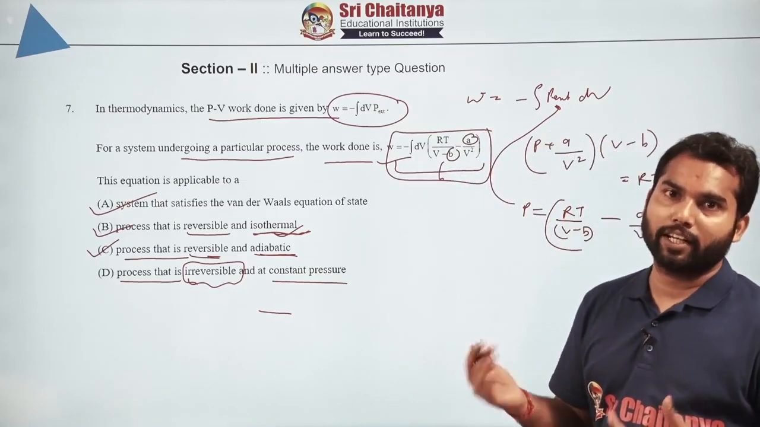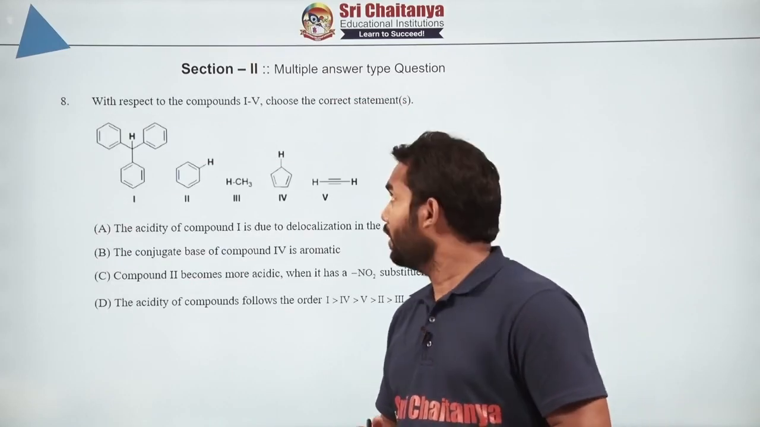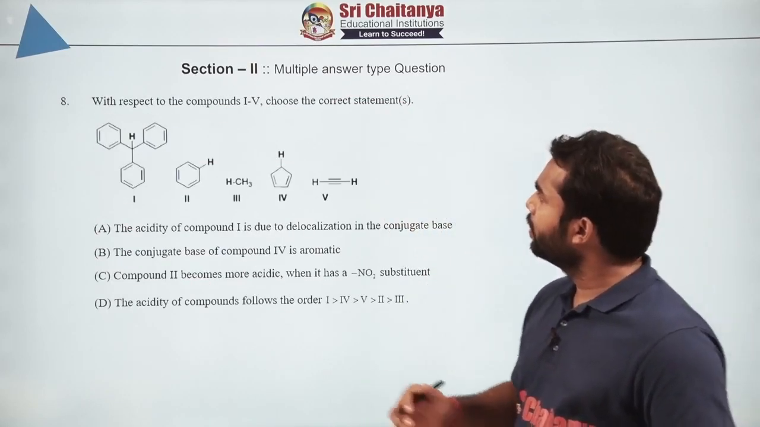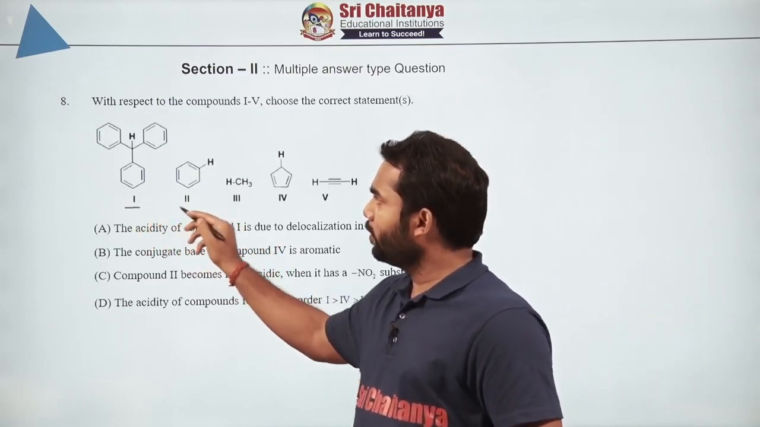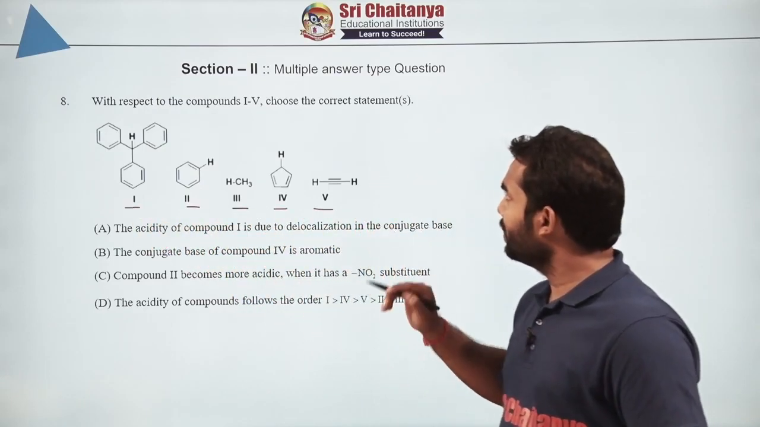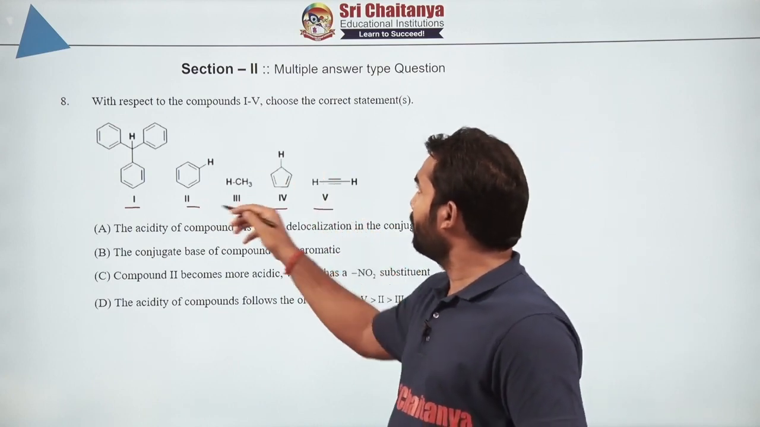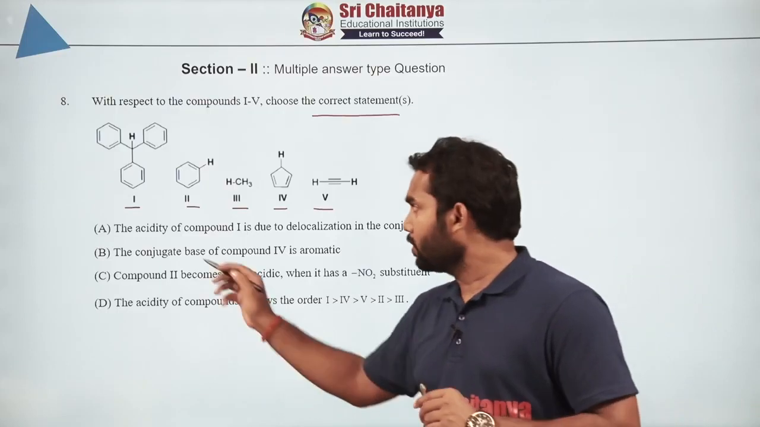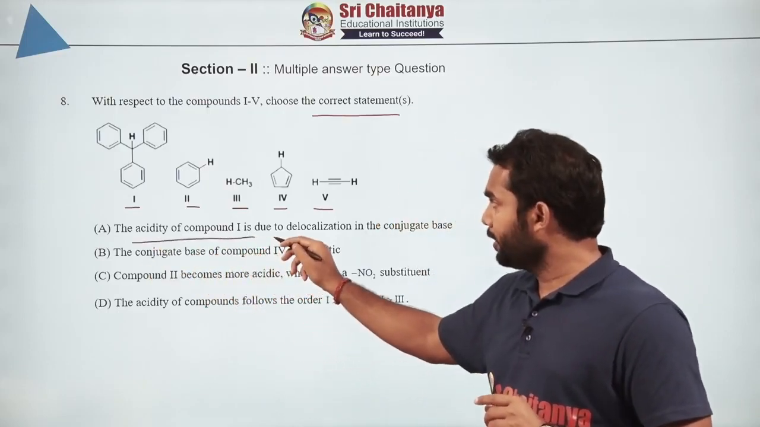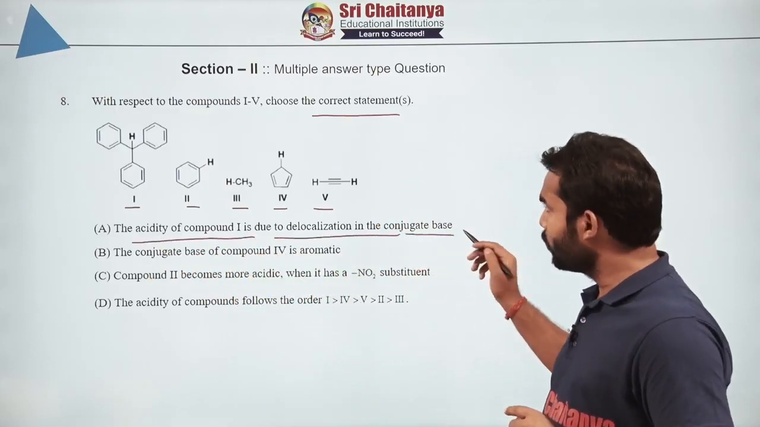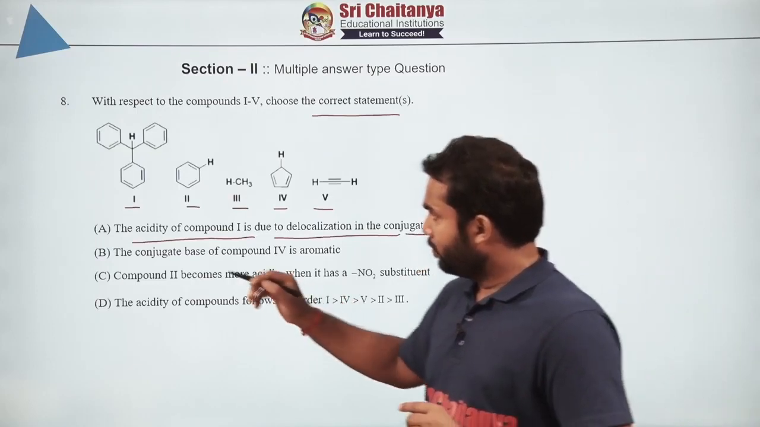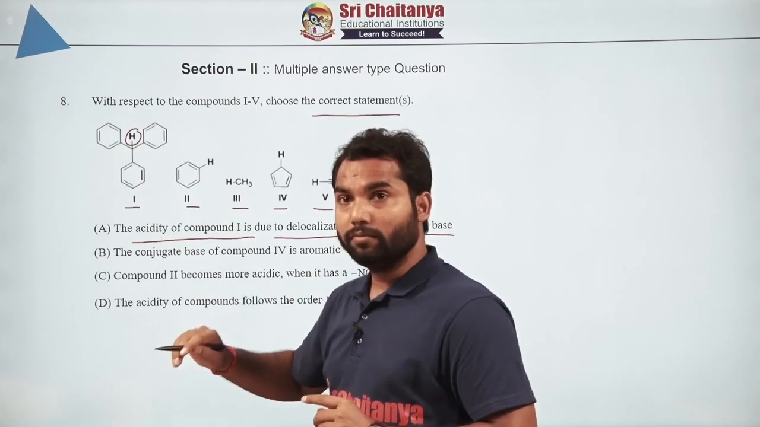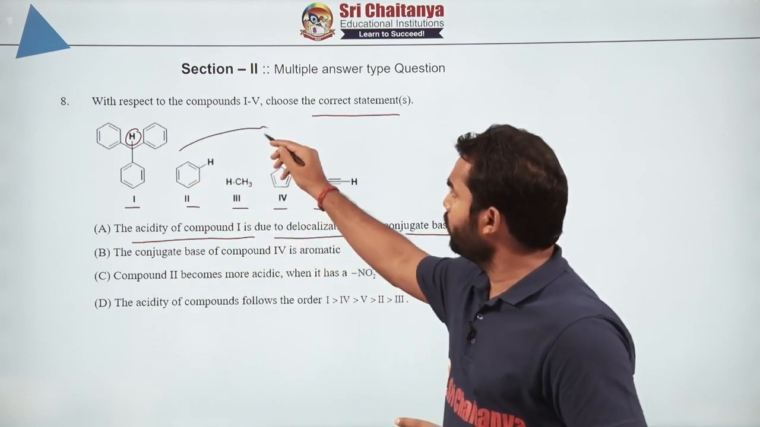Okay, now let us move to the next question. So, now let us look at question number 8. Here is the list of molecules which is given to you, and they are asking with respect to this compound, choose the correct statement. The first option says that the acidity of compound 1 is due to delocalization in the conjugate base. So, why is it acidic? If you remove the H plus ion, what are you going to get?